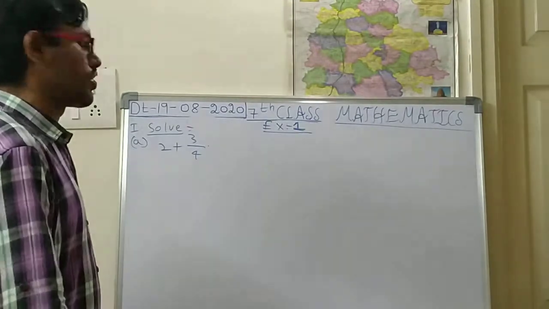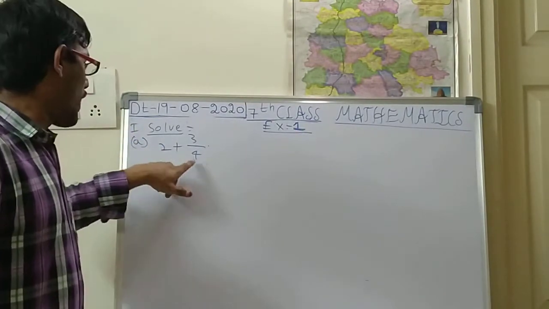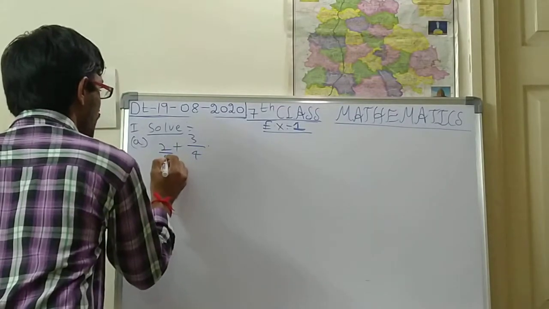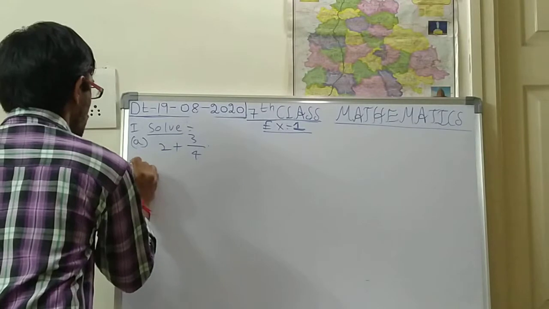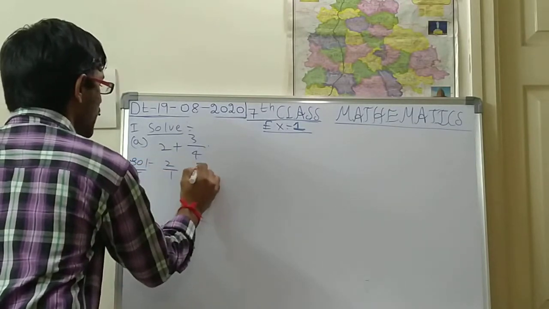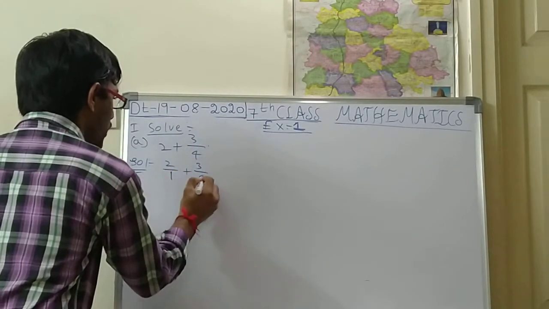So how do you have to solve this one? So here one number is a whole number and another number is a fraction. So 2 you can assume as 2 by 1 also. So in the solution you have to write 2 by 1 plus 3 by 4. Okay. Now we have to do the LCM for 1 and 4.